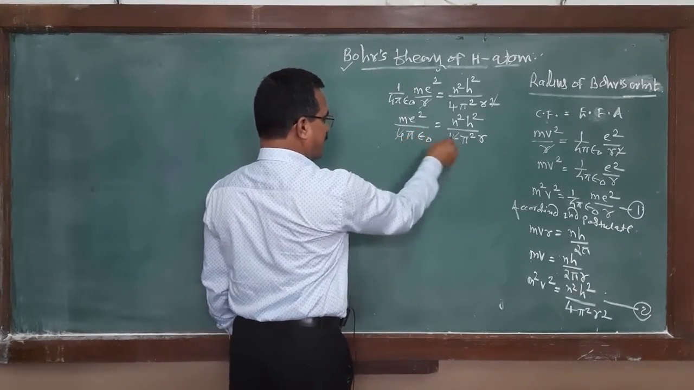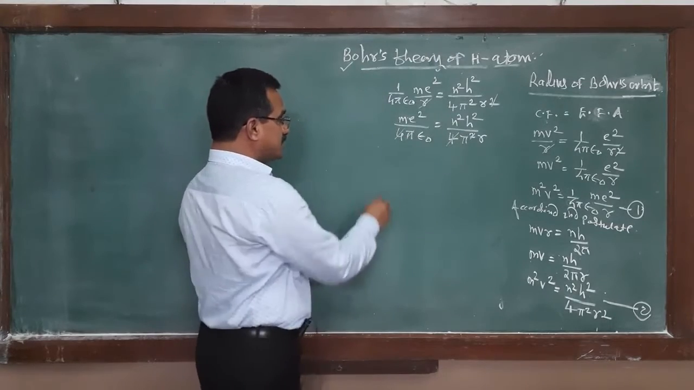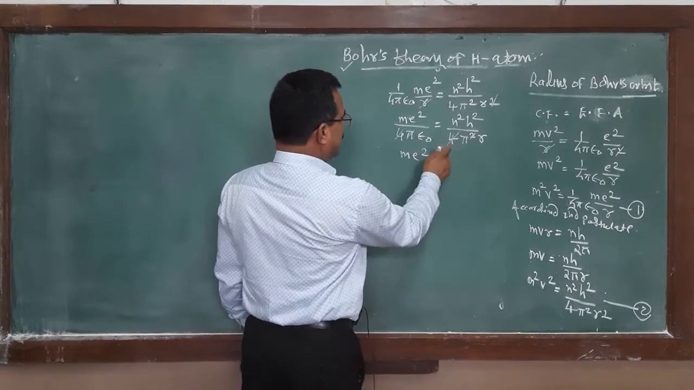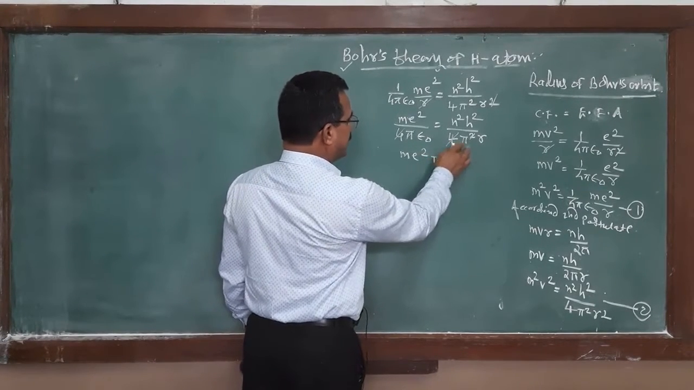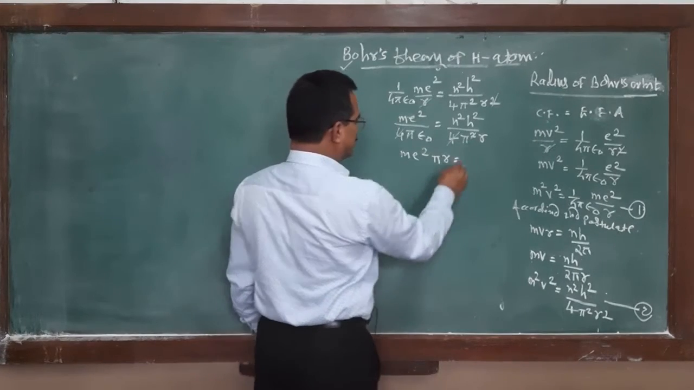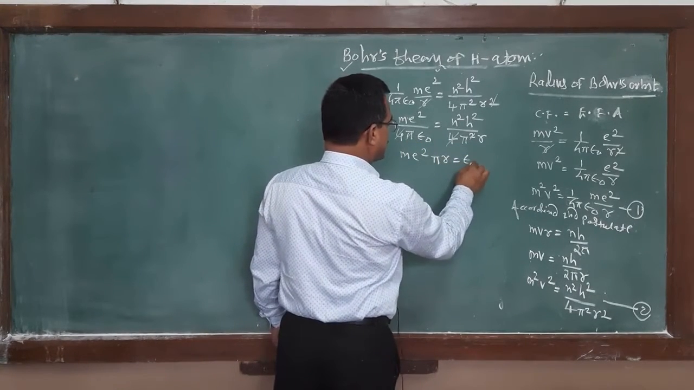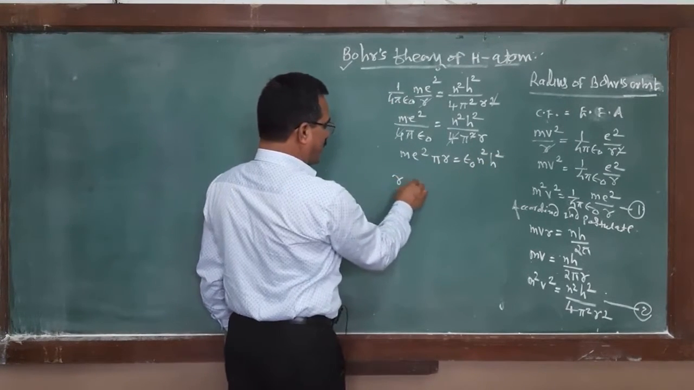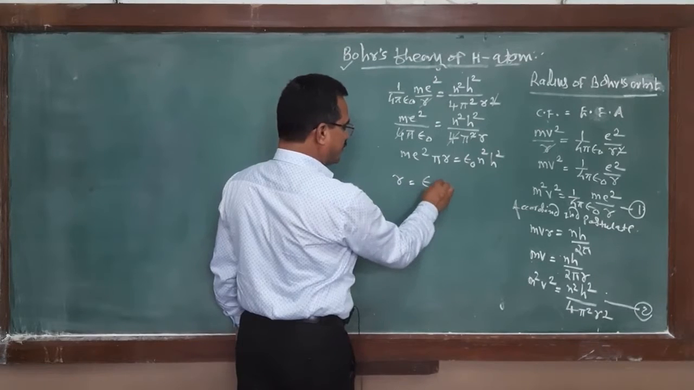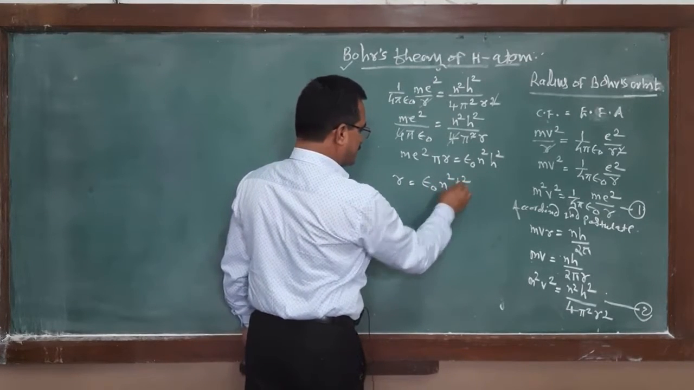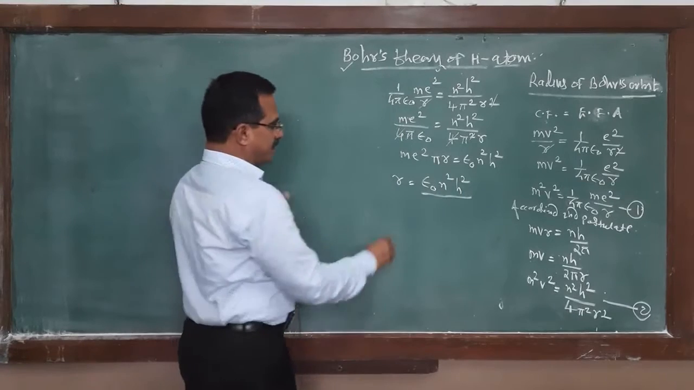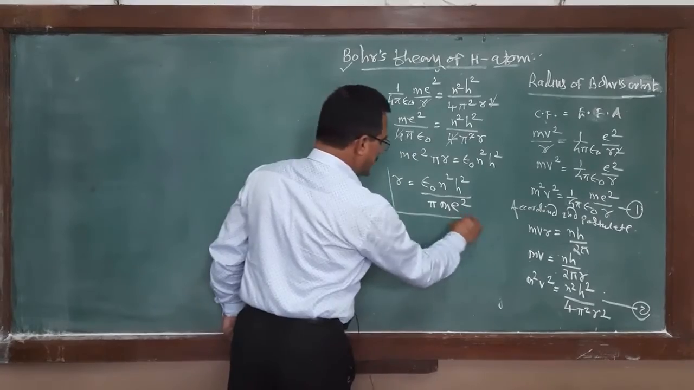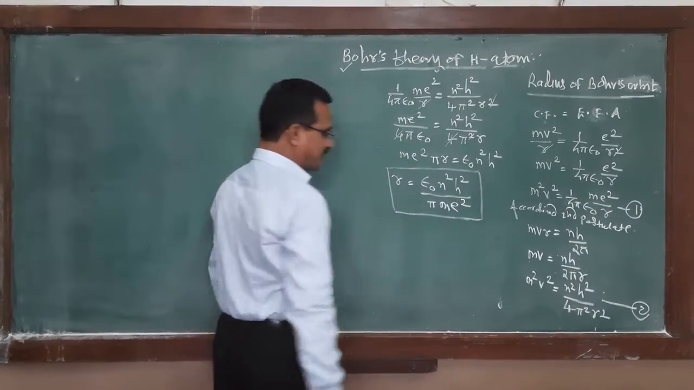4 gets cancelled, pi gets cancelled. What is remaining? m e square. Here is multiple pi into r is equal to, here is remaining epsilon 0 n square h square. Then the expression for r is equal to epsilon 0 n square h square divided by pi m e square. This is an expression for the radius of the orbit.